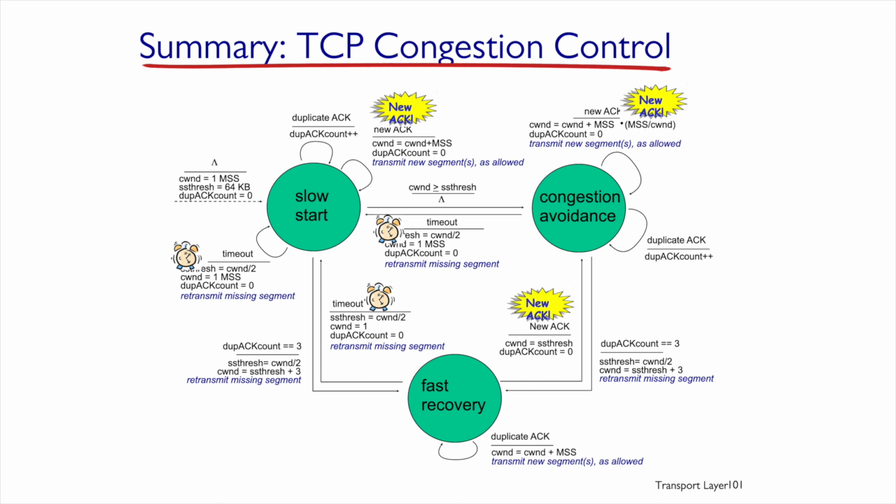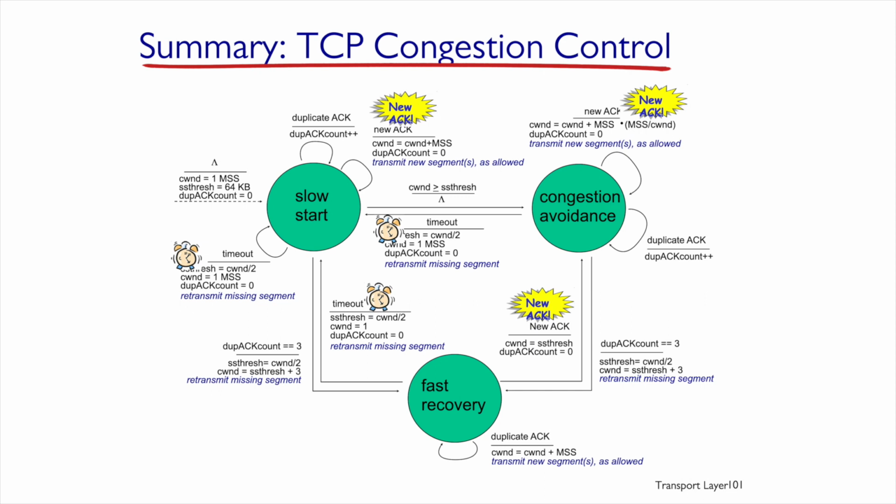Dup ACK count is initialized at 0, and we send one segment or more as permitted. If a duplicate acknowledgement arrives, we increase the dup ACK count by 1. If the number of duplicate acknowledgements equals 3, which is exactly what we saw, the slow start threshold will equal half the size of the congestion window. The new congestion window will be the slow start threshold plus 3, because it accounts for the 3 acknowledgements. And we start to send the missing segments again.